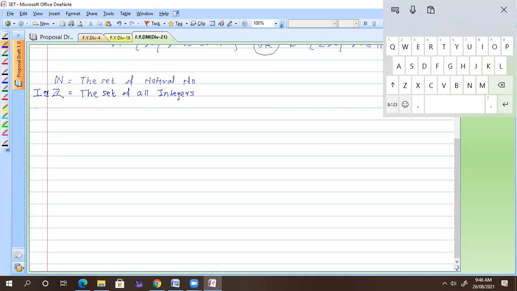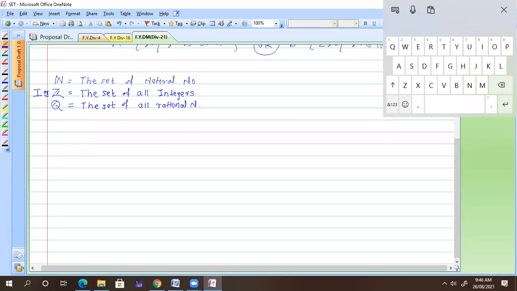Okay, now next. Q, rational numbers. The set of all rational numbers. So I can define the set here also in set builder form.